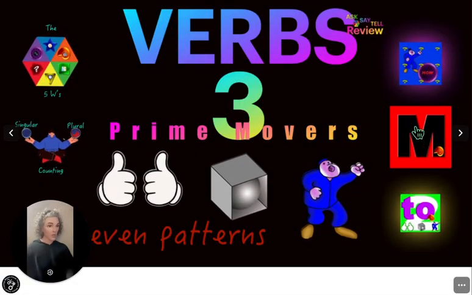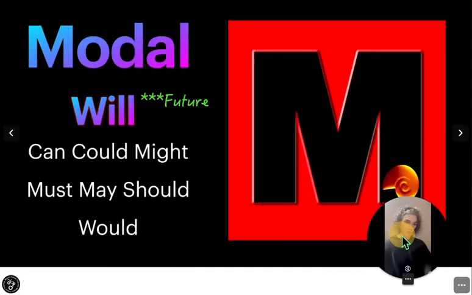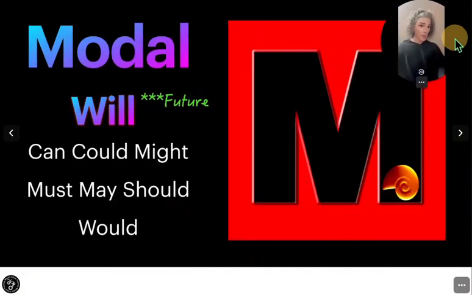The modal's right over here, this M, on the far right in the middle, in between this blue icon, which represents the adverb, and the green icon on the bottom, which represents the infinitive. Let's click on that and go there. This is the modal. The modal is also a verb. It shows the mode, the action of the verb, in a sense, much like an adverb. So modal will: how will the verb? Verb will, so verb in the future. The modal will makes the future of be, have, and do.